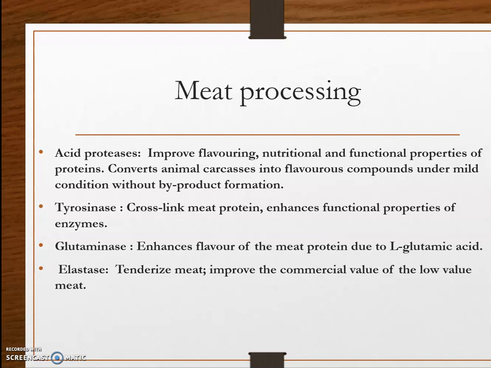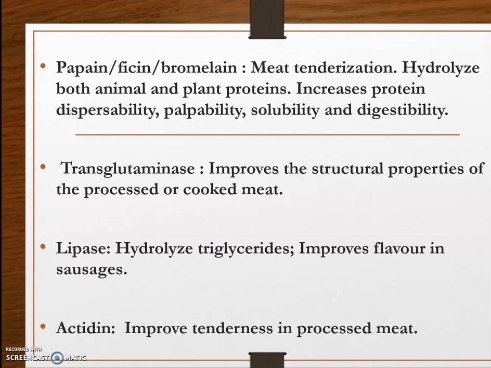Then the enzymes papain, ficin, and bromelain are extracted from papaya, fig fruit, and pineapple. These enzymes are proteases which help in meat tenderization. They hydrolyze both animal and plant protein, increasing protein dispersibility, palatability, solubility, and digestibility.